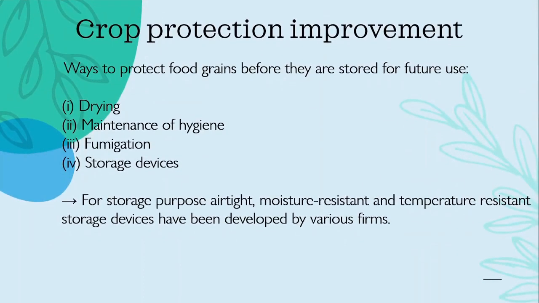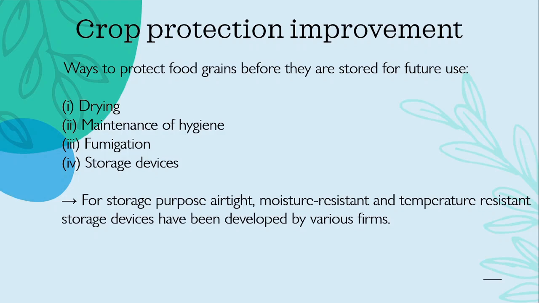Now, crop protection improvement. Those biotic and abiotic factors which cause destruction of grains during storage can be prevented and controlled by using various ways. These are the ways to protect the food grains before they are stored for future use. First we have cleaning and drying of the produce before storing.